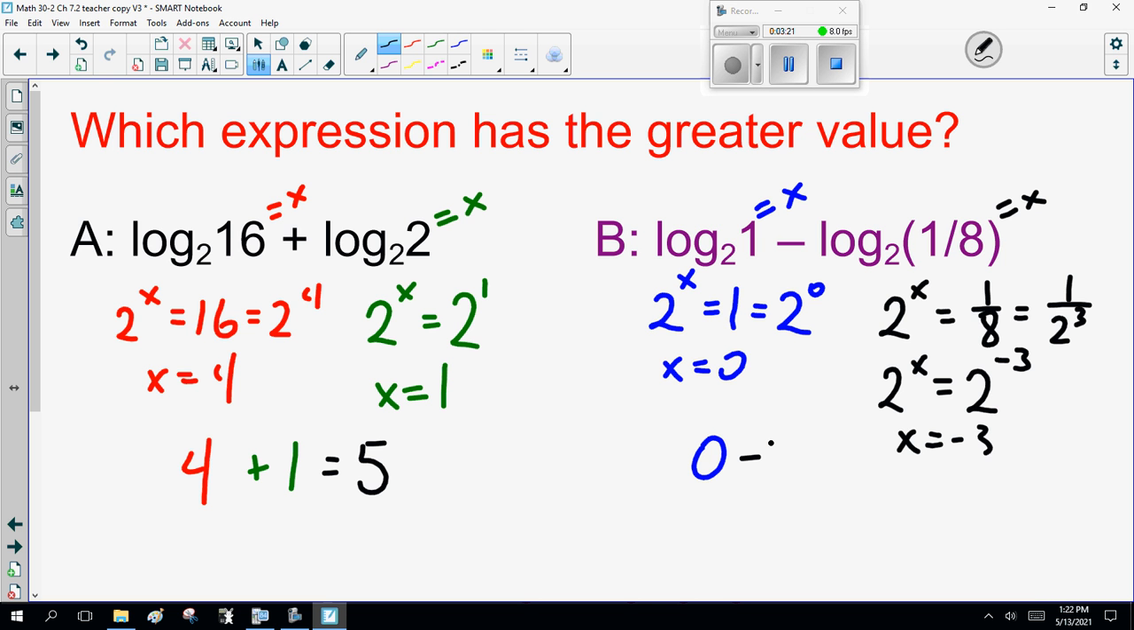Or 0 minus 3. This is 3. See how that goes? And note 5 is bigger than 3. So this is something I expect you to be able to do because I'm a poo head. Okay?